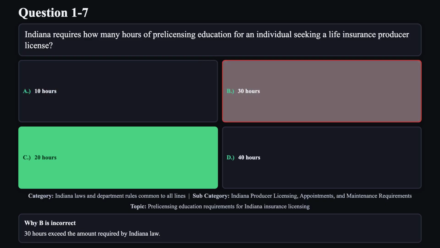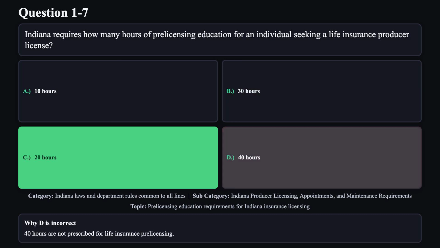Reason B is not correct. 30 hours exceed the amount required by Indiana law. Reason D is not correct. 40 hours are not prescribed for life insurance pre-licensing.